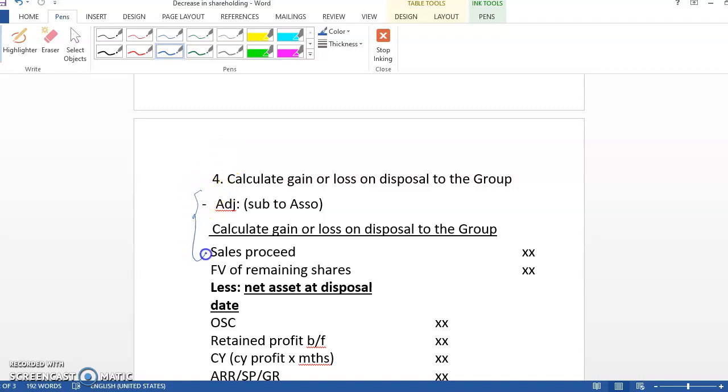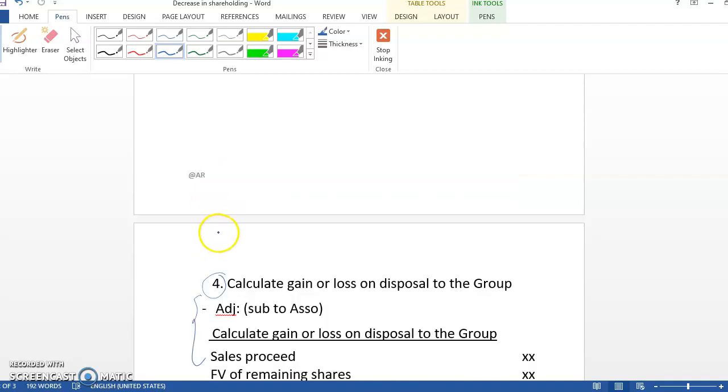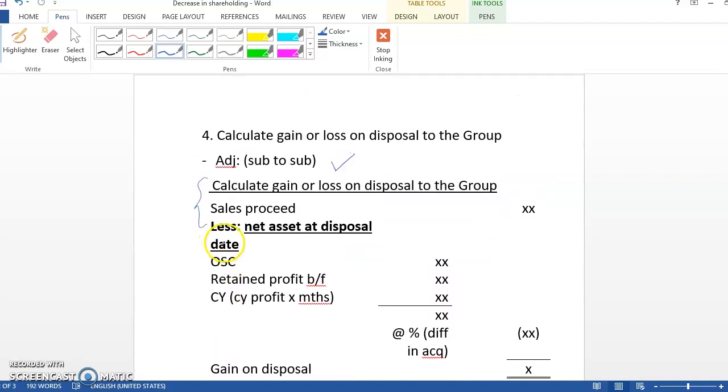so you need to calculate this one. That's why, if you look here, I put both as step number 4. So this is either or, depending on the status of the company. For example, the first one is where it remains as a subsidiary. So you need to calculate gain or loss on disposal to the group, where you compare your sales proceeds less your net asset at the disposal